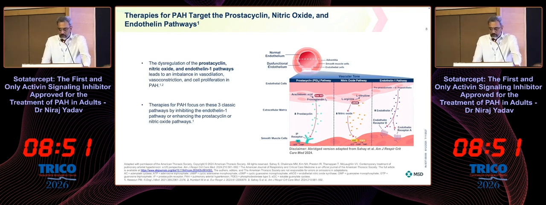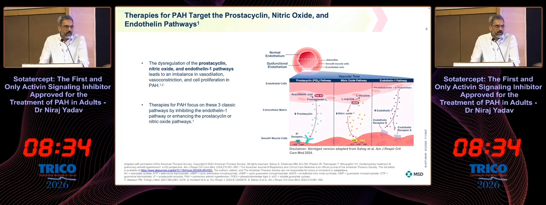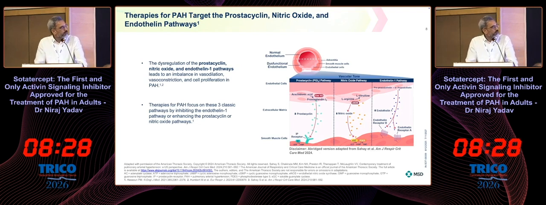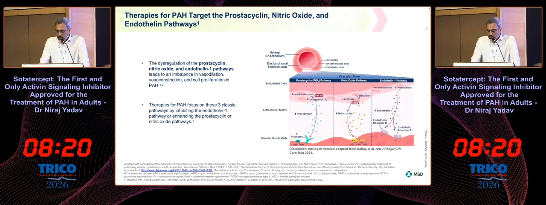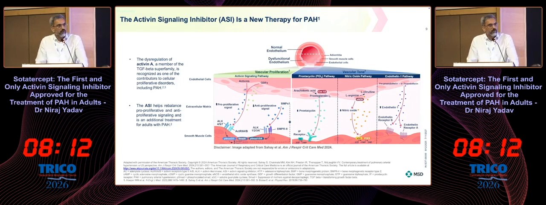So the therapies affecting prostacyclin pathways are iloprost and treprostinil, which is not available. The only available drug is selexipag, which is actually an IP receptor agonist. In the nitric oxide pathway, we use PDE5 inhibitors, which prevent the breakdown of cyclic GMP into GMP, and thus produce more cyclic GMP available from the reduced nitric oxide. In the endothelin 1 pathway, we have a selective receptor antagonist ambrisentan and a non-selective receptor antagonist bosentan.